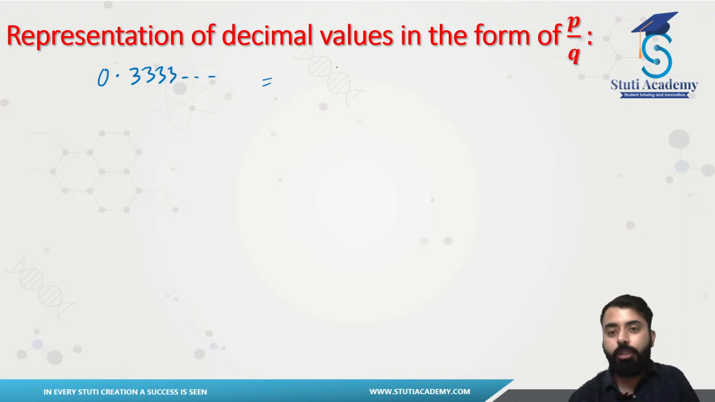Then you can do what? You can put the vinculum, or you can say a bar, over those digits which are repeating. In this case, we have only 3 which is repeating, so I will be putting the bar over 3.